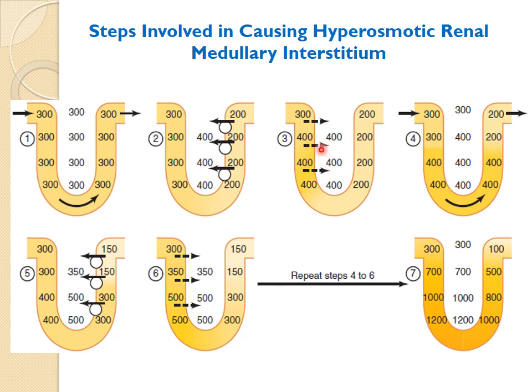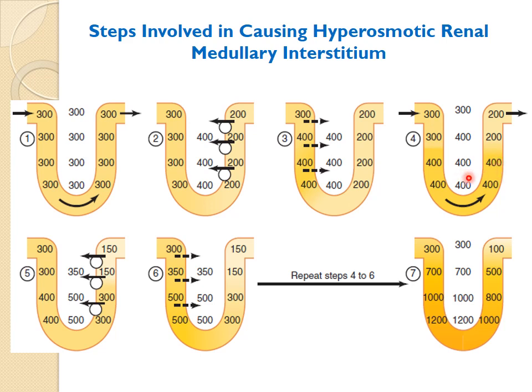Okay. Now again, as this concentration gradient is created, next turn comes to the descending limb of Henle. Okay. So this part is permeable to the water, but not to the solute. So it will cause the reabsorption of the water, increasing the osmolarity here from 300 to 400, and this osmolarity will reach equilibrium with that of the interstitium. Okay. Again, next step is that the new fluid from the proximal tubule will come into the descending limb, and that will be isoosmotic with osmolarity of 300 milliosmoles. So that will push the hyperosmotic fluid here into the ascending limb.